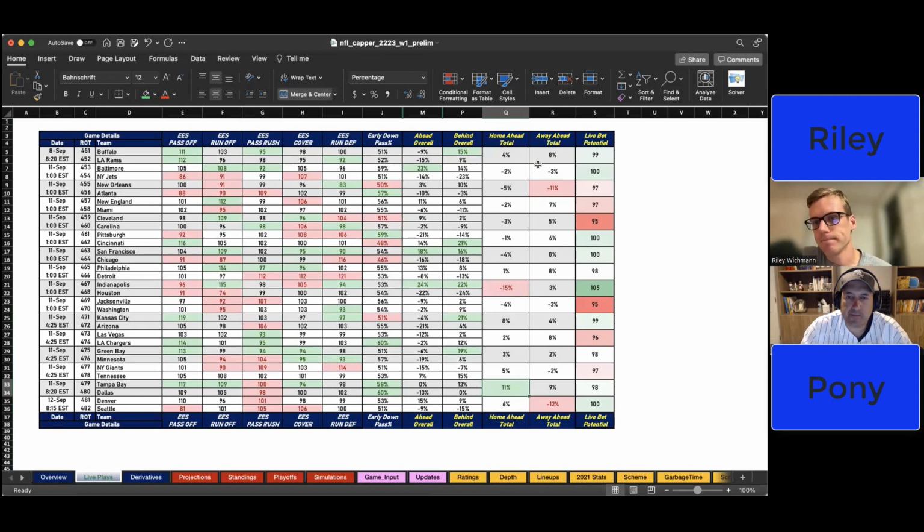But that's kind of how you read it. I know it's maybe a little bit confusing right now if you're not used to it yet, but as we go through the season, I think you'll get more and more comfortable with the logic that we use, and we'll talk through it more as well.